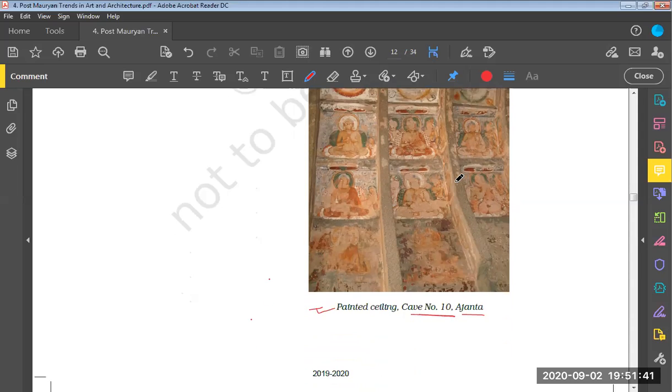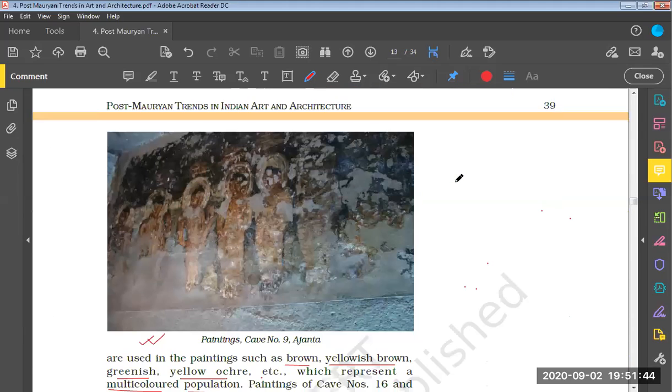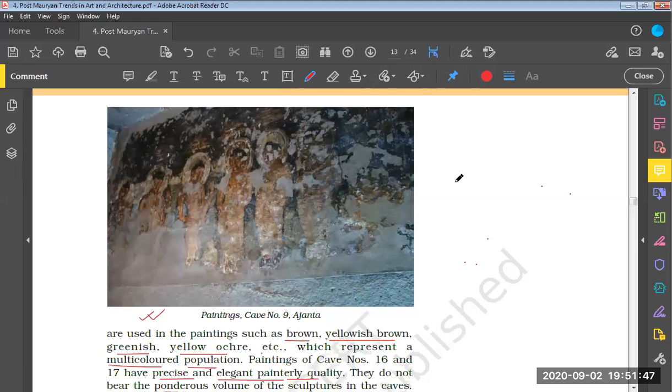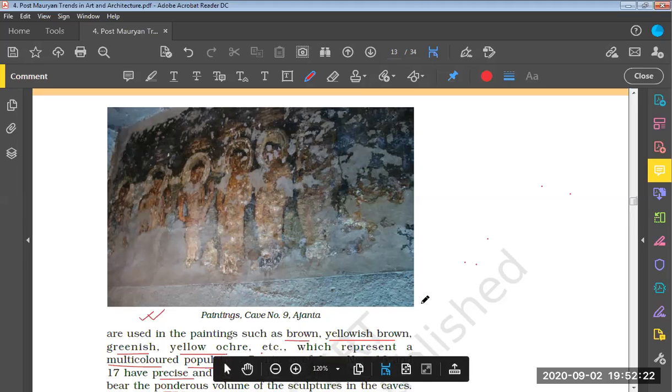Now let us move to the next image. This particular image shows a painting at cave number 9 at Ajanta. We had already discussed that cave number 9 belongs to the 2nd and 1st century BC. These paintings seem to have deteriorated from the outside of the wall. They do not still have the elaborate quality that was there in earlier times. So it seems there has been some kind of deterioration on the paintings in cave number 9.